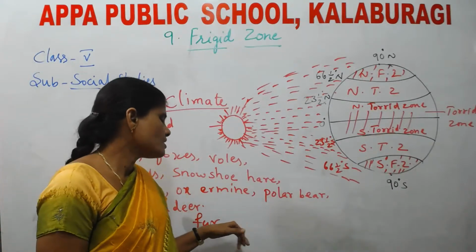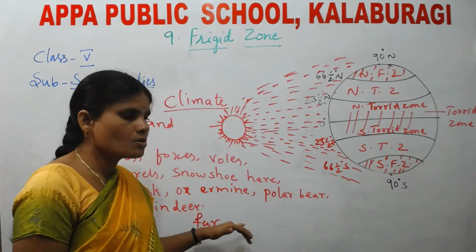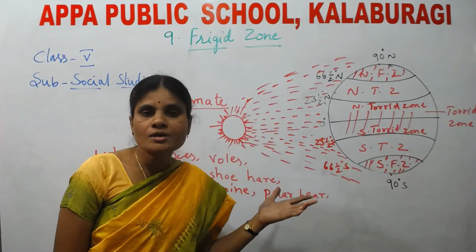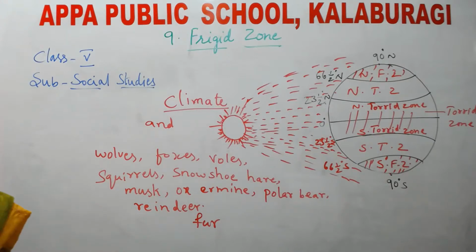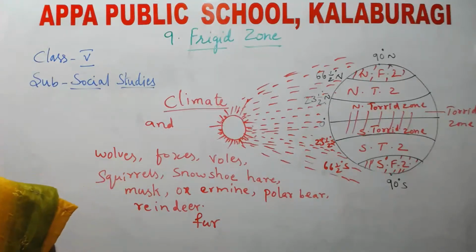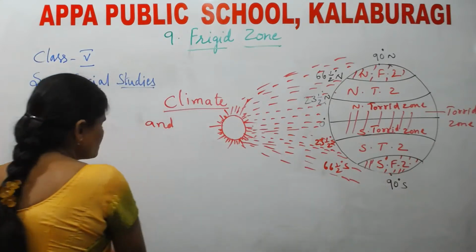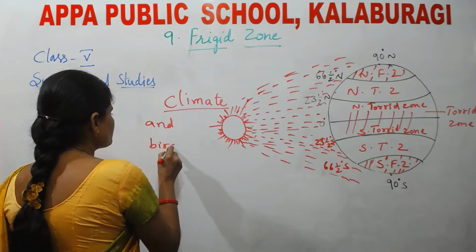That means it keeps their body warm. Because of this fur only, they are able to stay in such a cold climate. Next, during summer season, we see some birds and insects also.